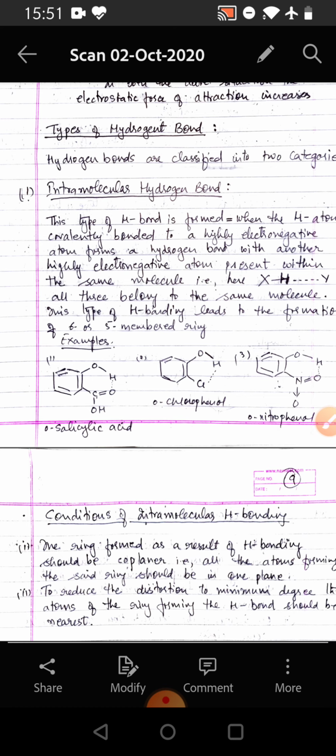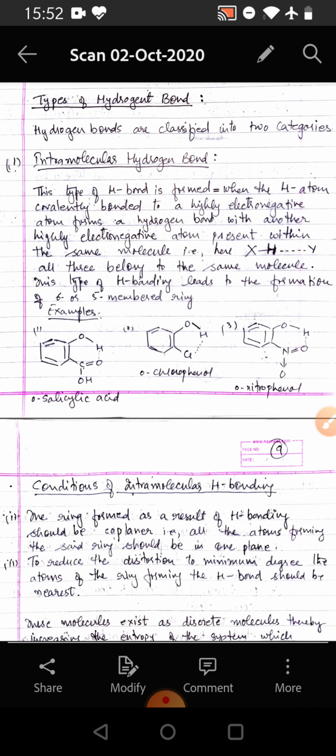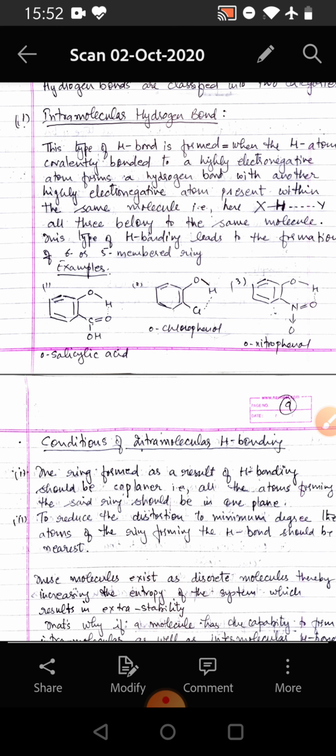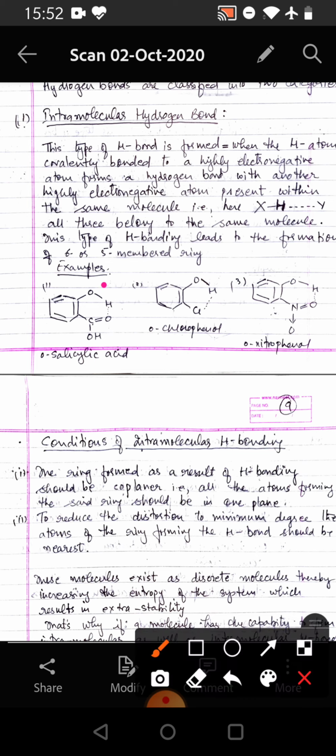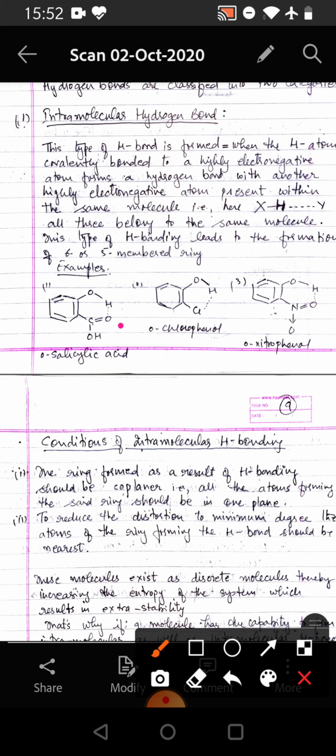Hydrogen bonds are classified into two categories. First is the intramolecular hydrogen bond. This type of bond is formed when a hydrogen atom covalently bonded to a highly electronegative atom forms a hydrogen bond with another highly electronegative atom present within the molecule. Thus it is called an intramolecular hydrogen bond. For example, in salicylic acid, this O becomes positive, and with another electronegative element, the oxygen of the COOH, it forms a hydrogen bond.